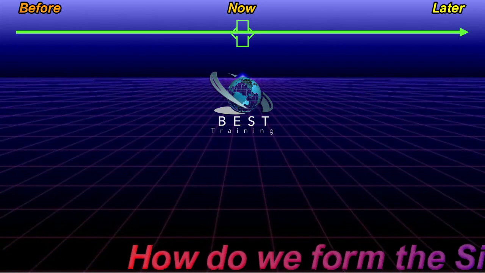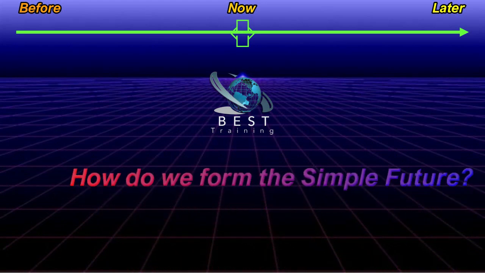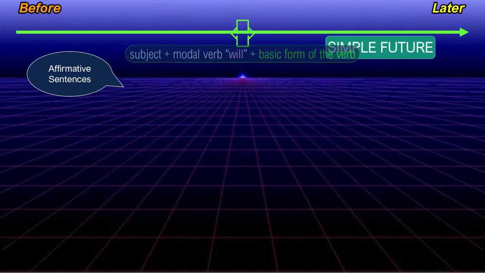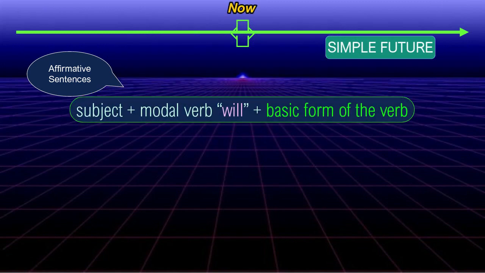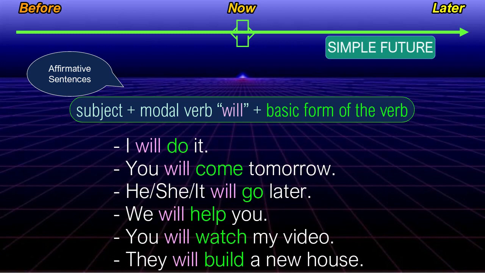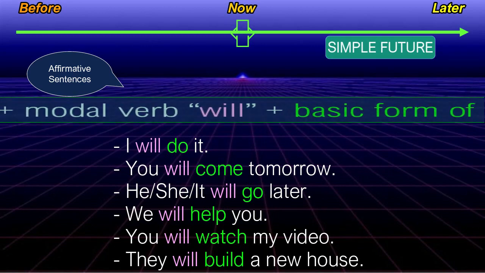How do we form the simple future? The structure of the simple future in affirmative form is subject plus modal verb will plus basic form of the verb. I will do it. You will come tomorrow. He, she, it will go later. We will help you. You will watch my video. They will build a new house.